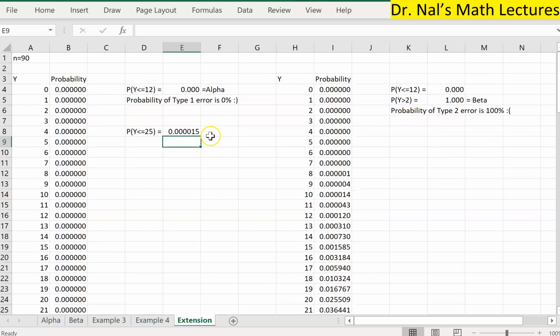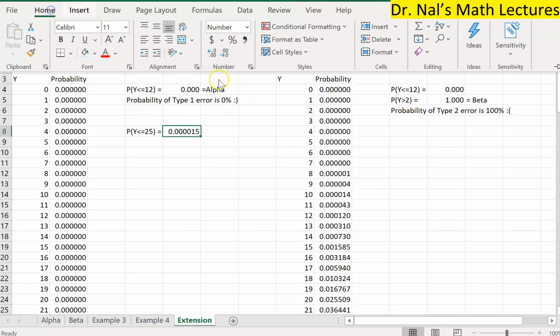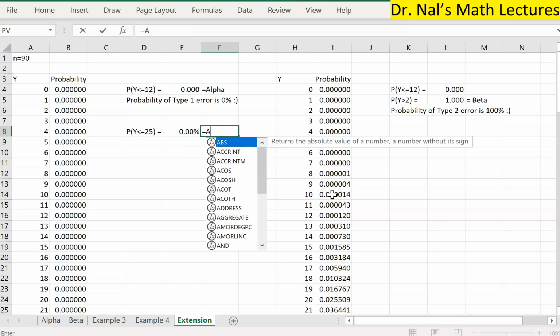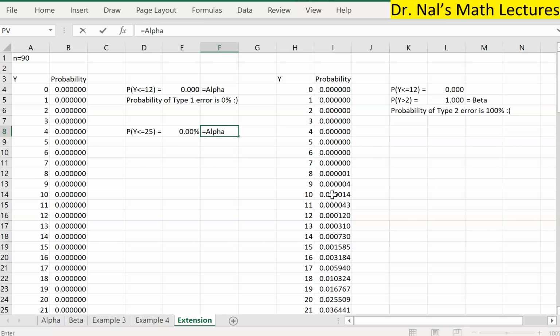Now there's a tiny bit. Actually, let me just represent this as a percent. I mean, even after I add a decimal place, it's still 0%. Alpha, the probability of making a type 1 error is still 0%. I'll do it gradually, don't worry. Actually, hold on, Control X. Okay, and how about the other side?